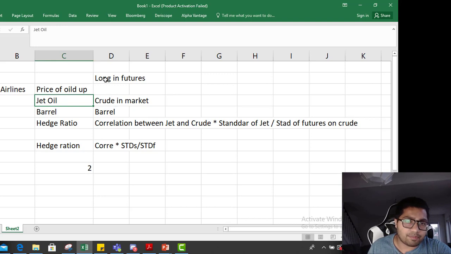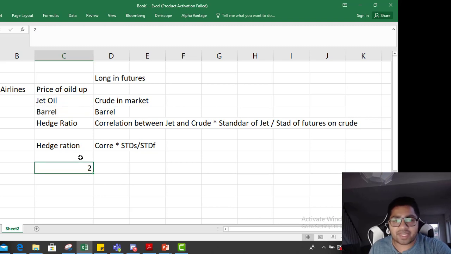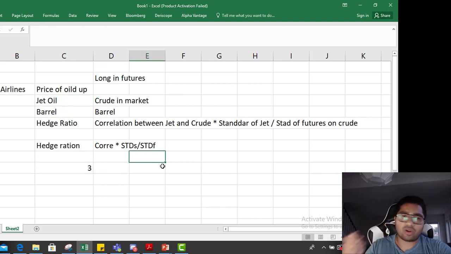So you have to buy or sell, that is go long or short, on 2 barrels of crude to hedge your risk of 1 jet barrel. If it comes to 3, it means you have to go long or short on 3 barrels to hedge 1 barrel of jet.